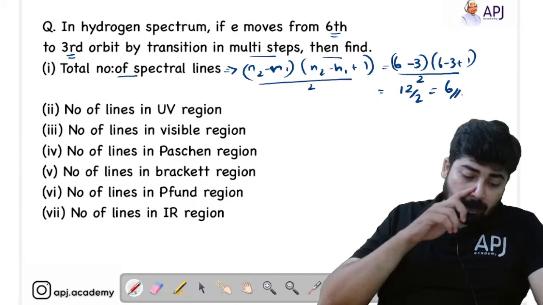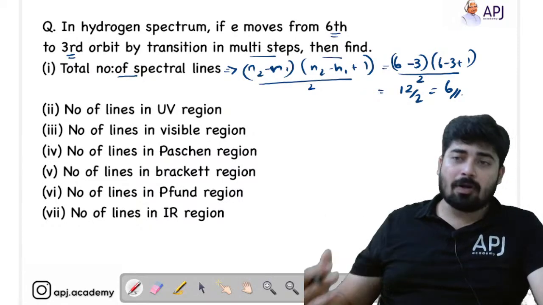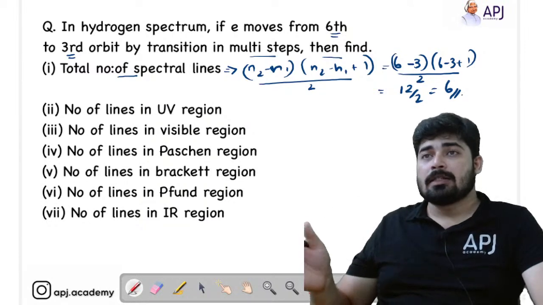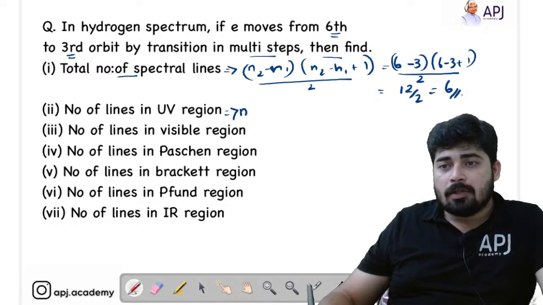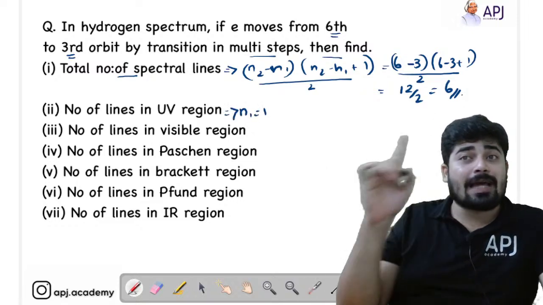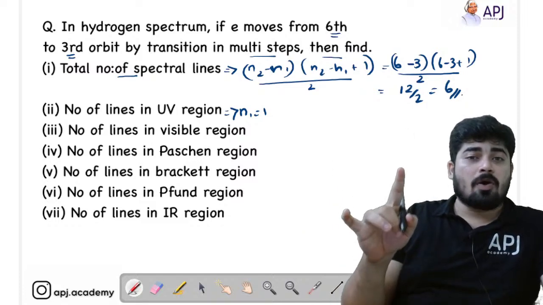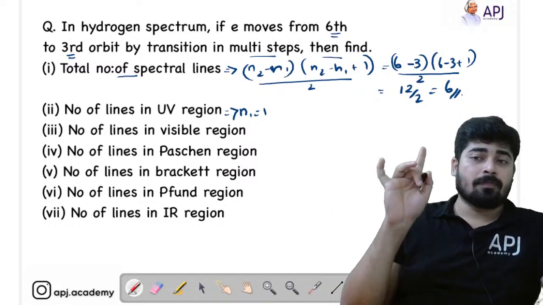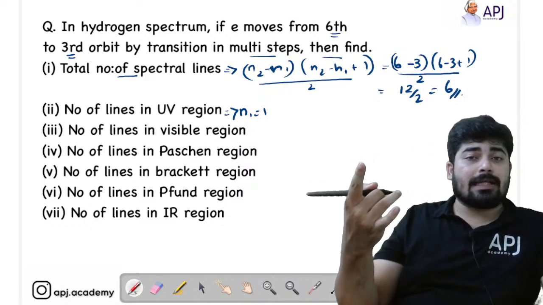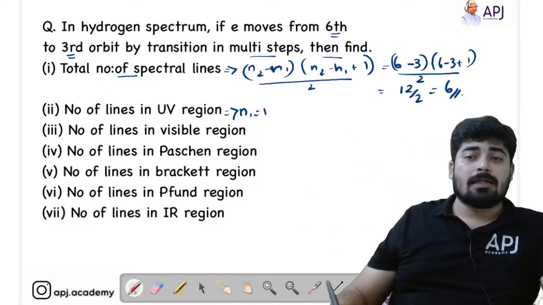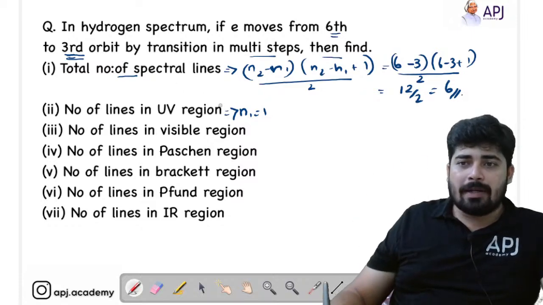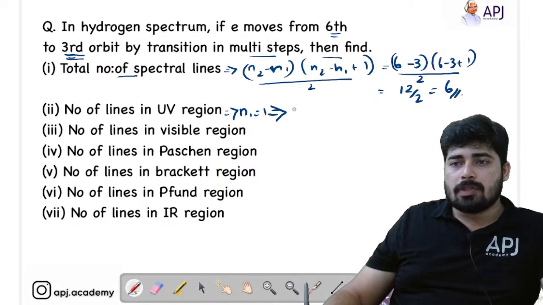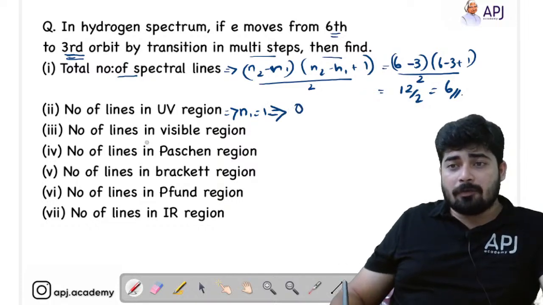Okay, now you have to find out the number of lines present in the UV region. See, UV region means n1 should be what? n1 should be 1, right? For UV region, we know that it should be in the Lyman series, the Lyman series lines are UV lines. So for obtaining Lyman series, we need n1 equal to 1, but here the electron is only jumping to 3. The electron is not jumping to the first orbit. So how many UV lines are present? Yes, 0 lines.